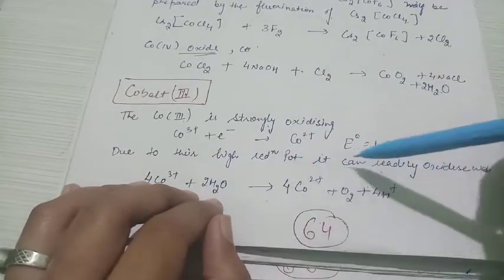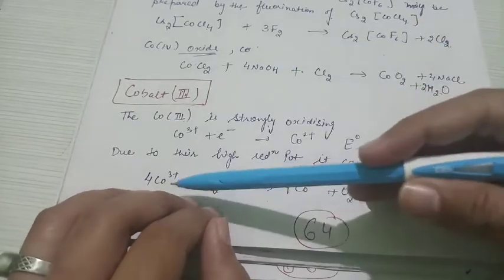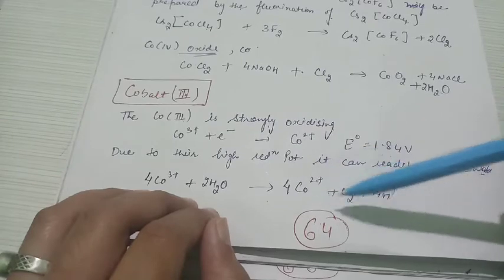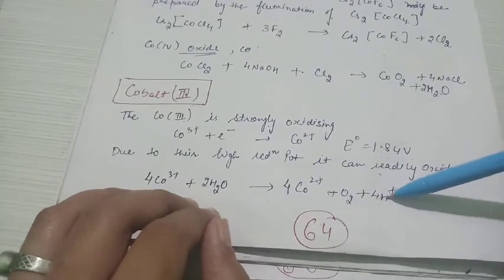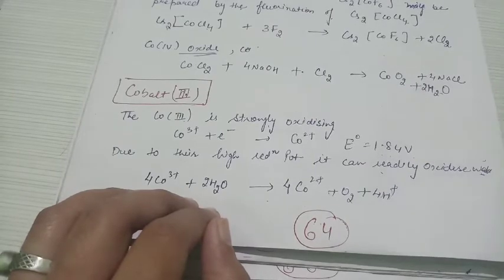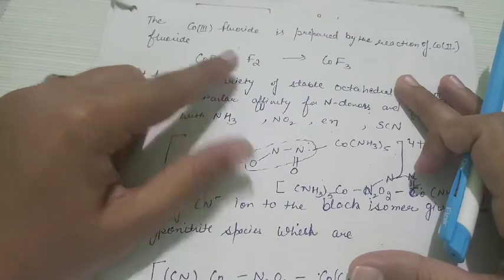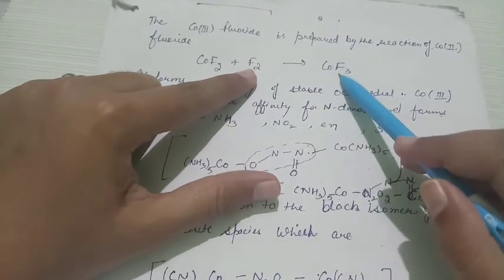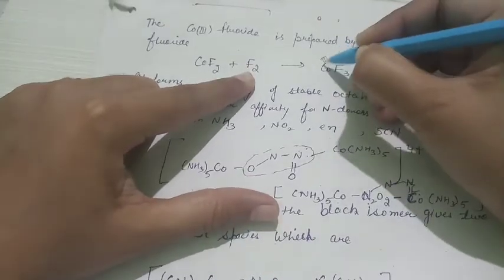Due to their high reduction potential, it can be readily oxidized. Cobalt 3 positive, when it reacts with water, changes into cobalt 2 positive, and hydrogen H positive ion is evolved. Next, when cobalt difluoride undergoes fluorination, it changes into the oxidation state 3 fluoride.